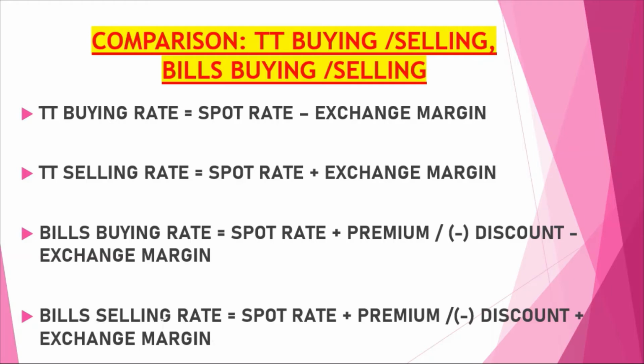I'll repeat once again: bill selling rate is spot rate plus premium if the currency is appreciating, minus discount if the currency is depreciating, plus exchange margin. We'll do one complete case study at the end of this chapter. So you have to remember this slide.